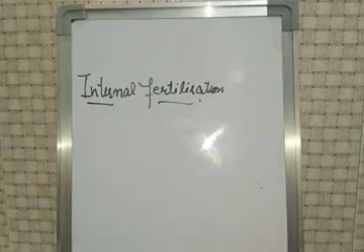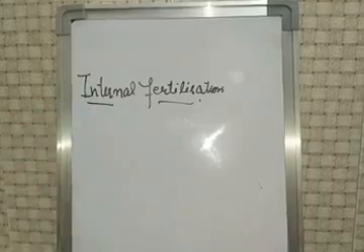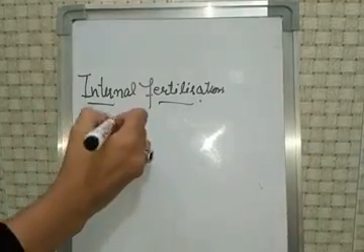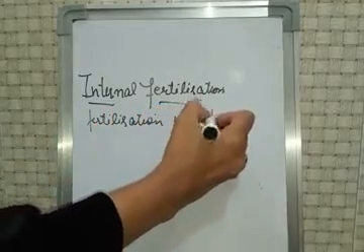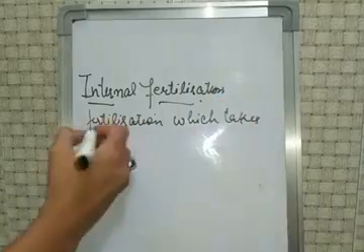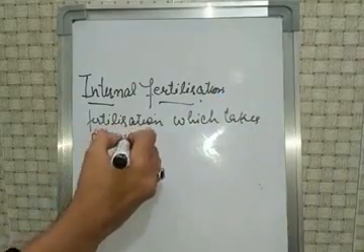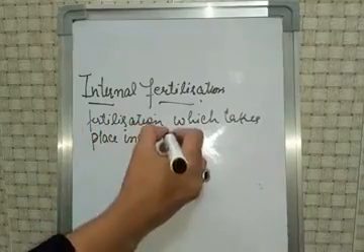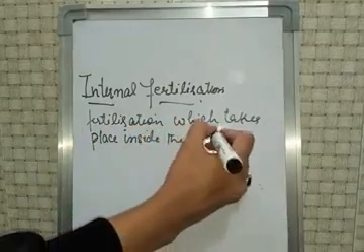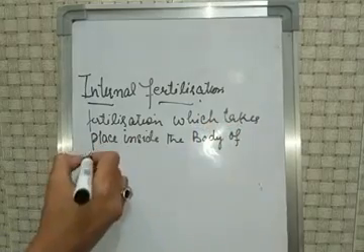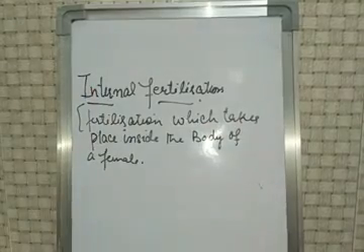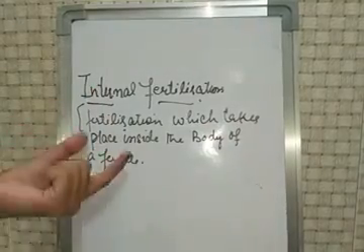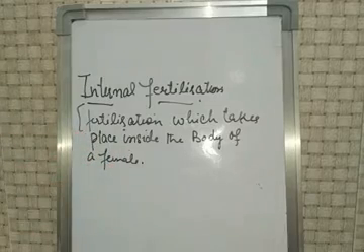So internal fertilization is the fertilization which takes place inside the body of a female. Here the female animal's egg is fertilized by the sperm inside her body.